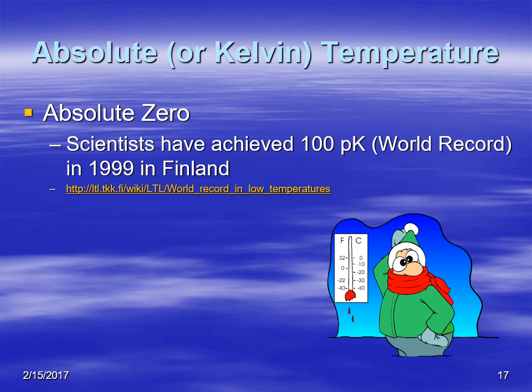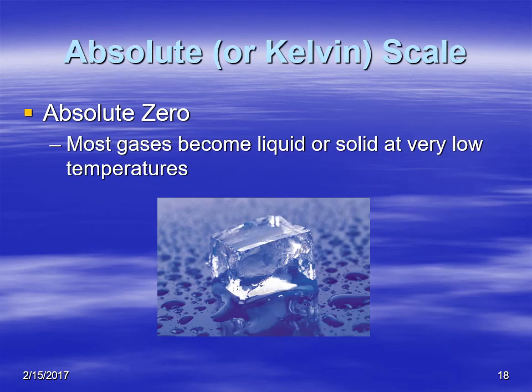experimental scientists or physicists have achieved very low temperatures, 100 picokelvin, which is a world record back in 1999. If you want to look it up, you can look that up. But as you know, most gases become liquid or solid at very low temperatures, so it's not as easy as it sounds, of course. And that concludes our discussion of Kelvin and absolute zero.